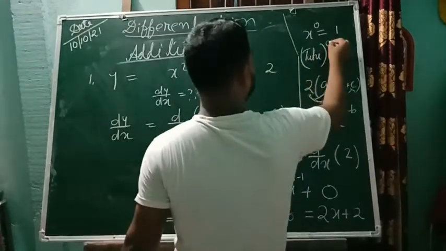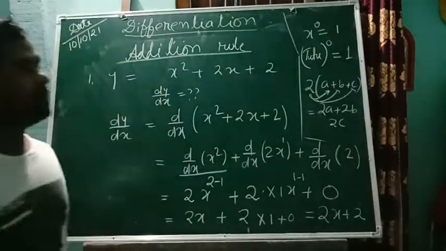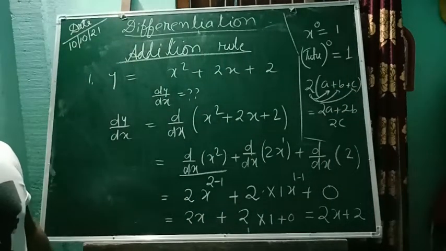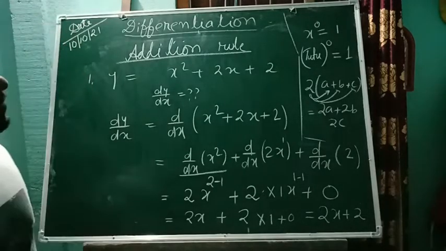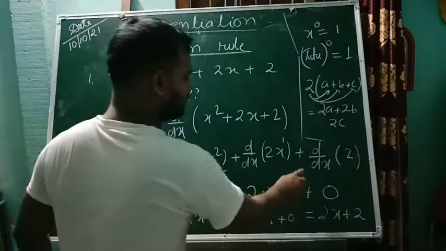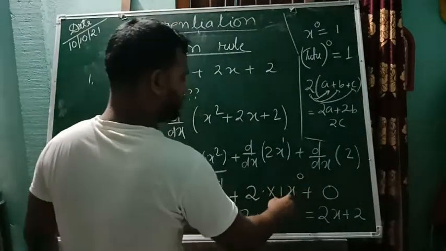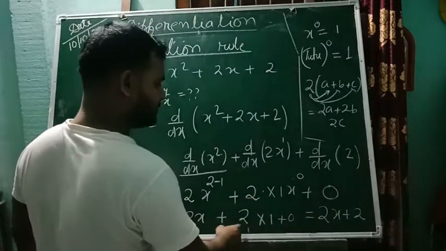So 2 to the power 0, then also the value is 1. Anything in the base and the power is 0, the value will be 1. So 1 minus 1, the power will be 0, and x to the power 0 is 1, and the 0 is for the constant 2.